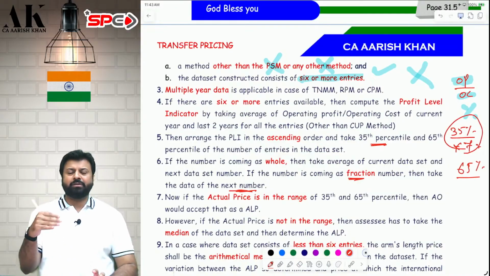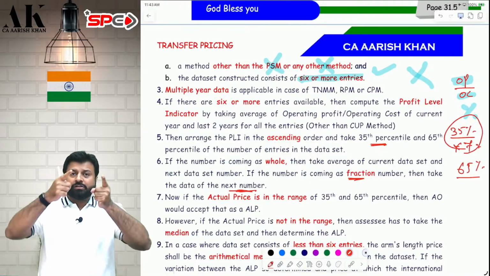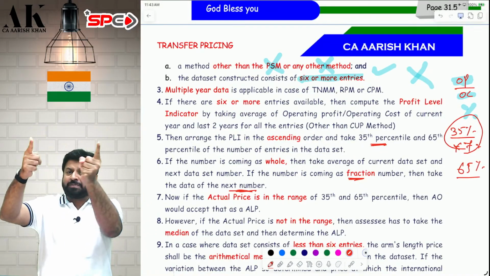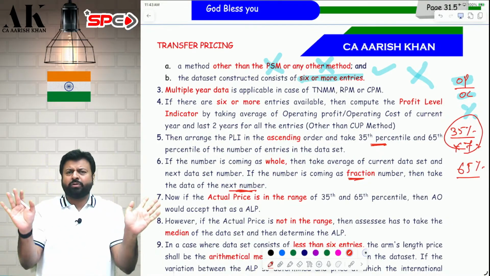65% of 7 comes to 4 point something. Then go to the next number, take 5. Then the 3rd to 5th values are your range. On the 3rd, check how much percentage there is, and on the 5th, how much percentage is there. That is your range. If you are within that range, great. Nobody will ask you anything.